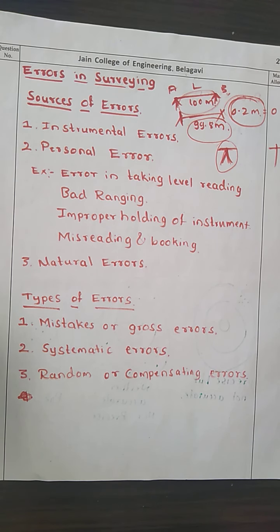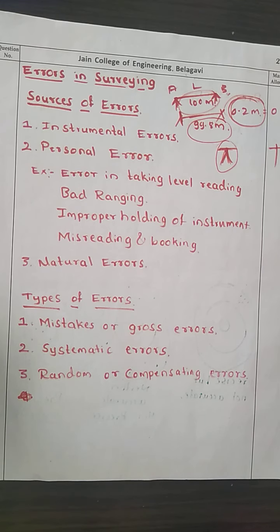Such mistakes may happen, and gross error can occur at any stage of a survey when observing, booking, and/or plotting.